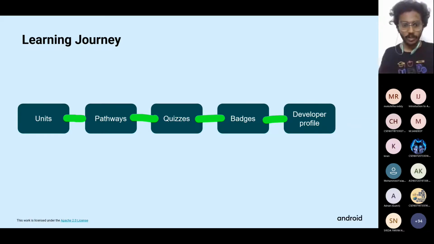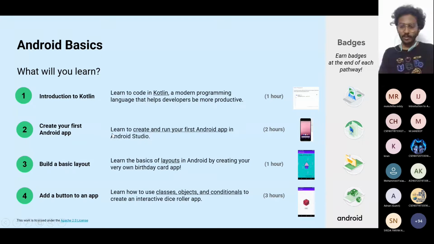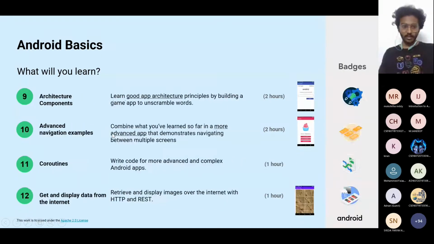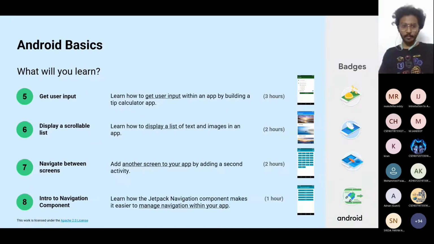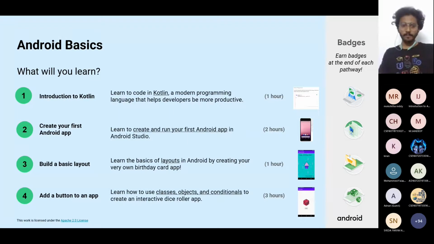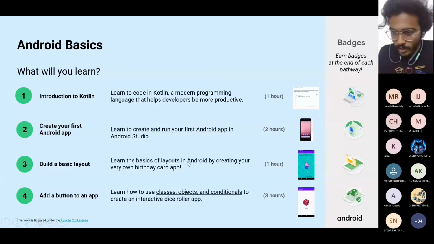This is how the units look. These are all the pathways. We have pathways 1 to 15, and these are categorized into different units. Let me show that to you.